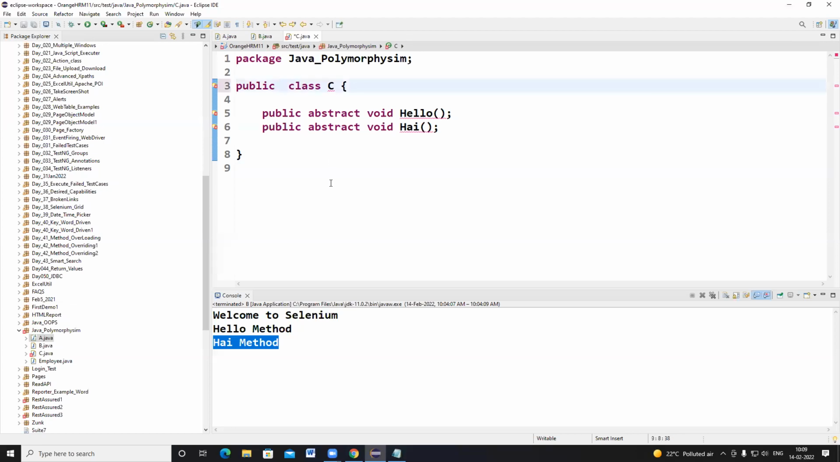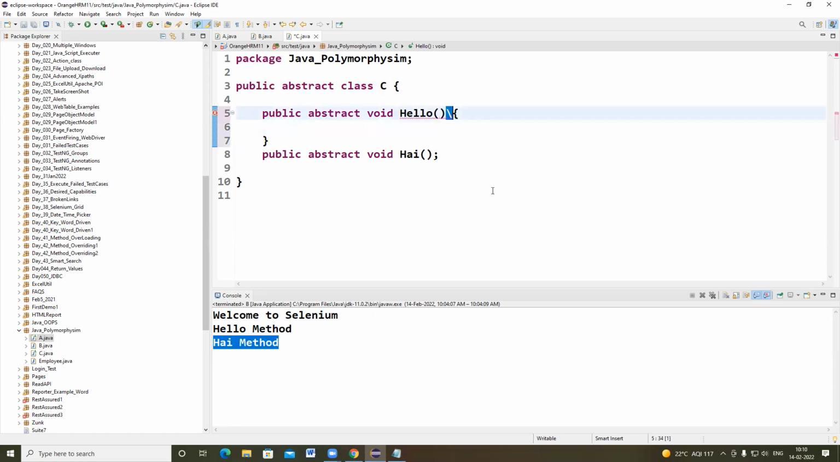A normal class does not contain abstract methods. If anybody asks, we can say no, we cannot write abstract methods in a standard class. If you want to write abstract methods, you have to use the abstract keyword. Okay, so now class C we can call as an abstract class. But now I'm not writing abstract ones, so I'm implementing these methods here itself. I should not use abstract method.